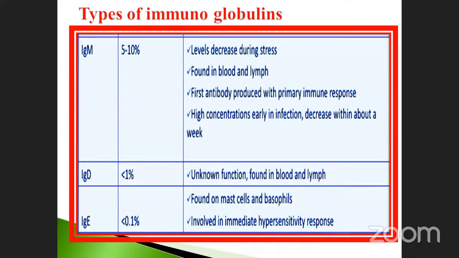Immunoglobulin E, already I told you, more than 0.1%. Suppose it is increased to 0.3 or 0.5, you are having some difficulties in your blood. It is found in mast cells and also basophils. Mast cell is very, very important. So many times they asked: immunoglobulin E, anti-allergic substances, is secreted by the mast cell and also basophils. It is involved in the immediate hypersensitivity response.